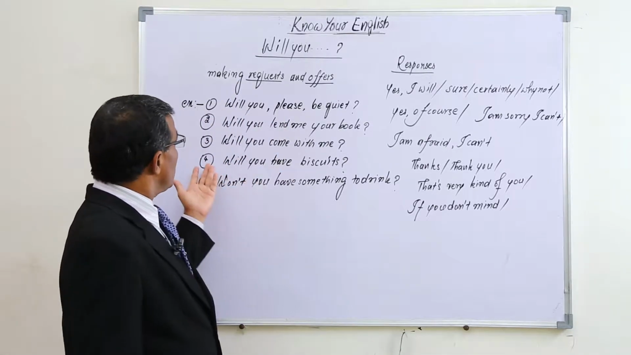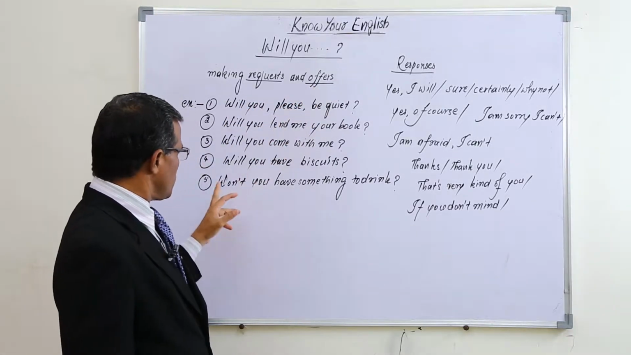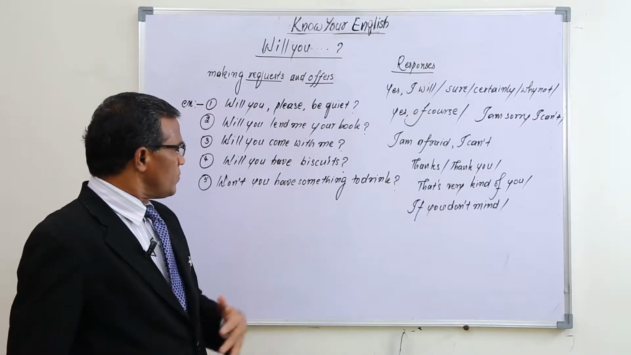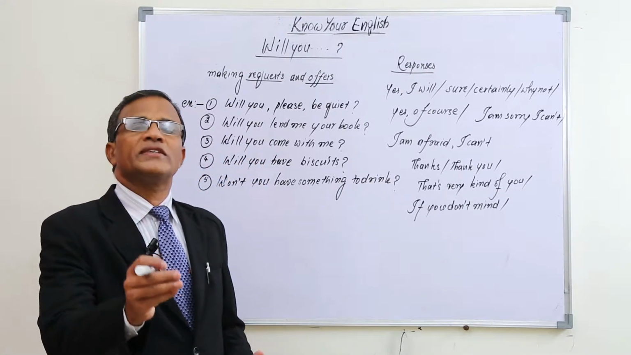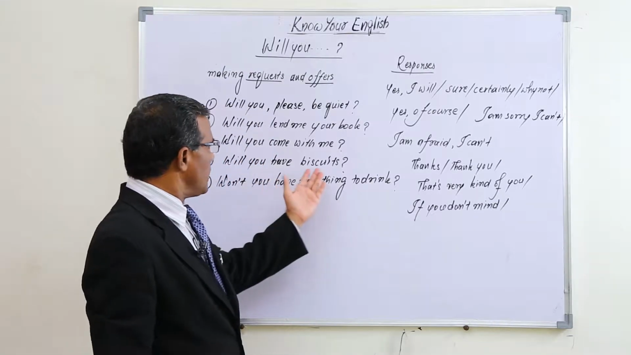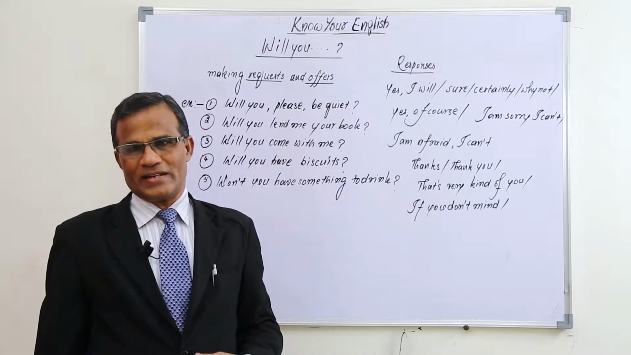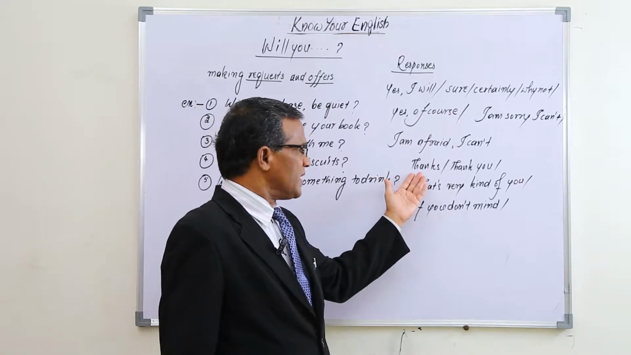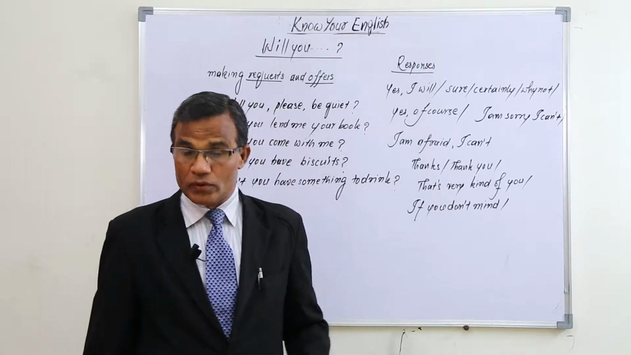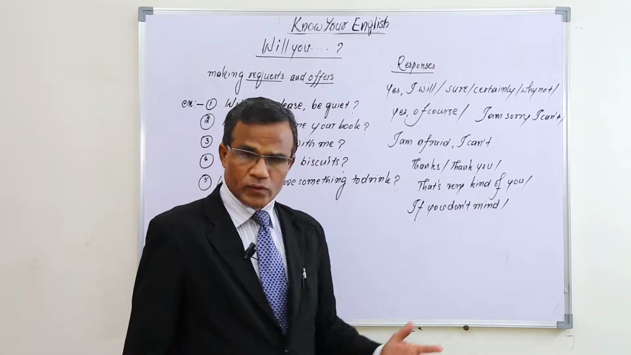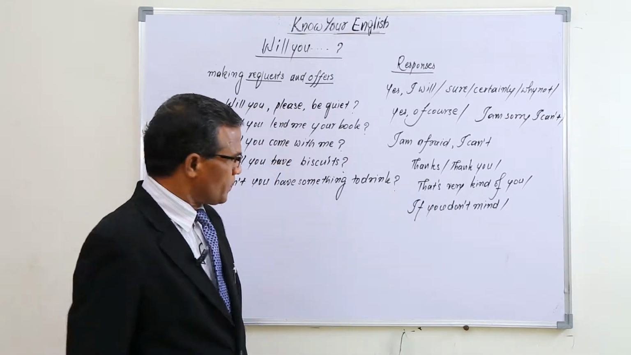Okay, will you, the three sentences are for requests, and for offers also we use will you. Will you have some biscuits? We offer biscuits to others. We can say, will you have biscuits? And the response for that may be thanks. By receiving the biscuits, the other person can say thanks, thank you. Or sometimes, that's very kind of you. That's very kind of you is equal to thank you.